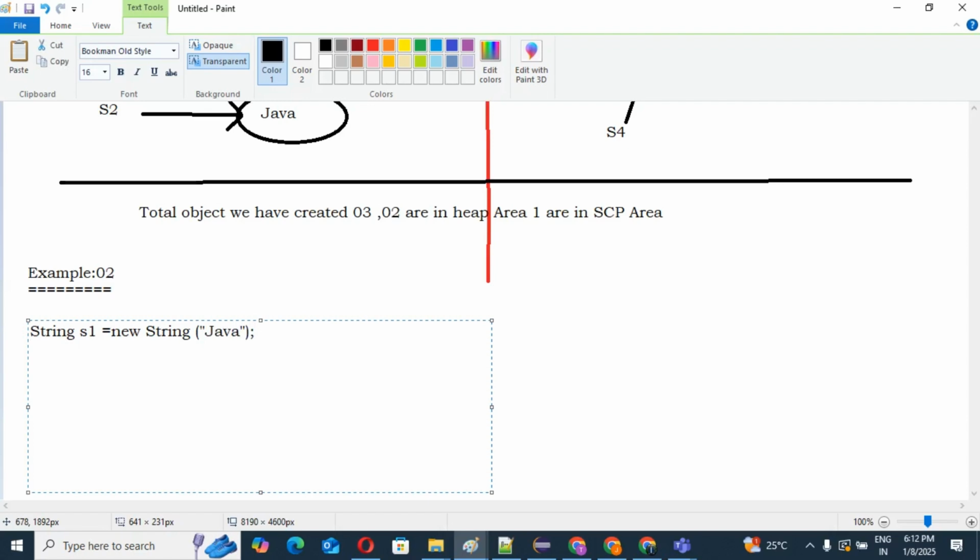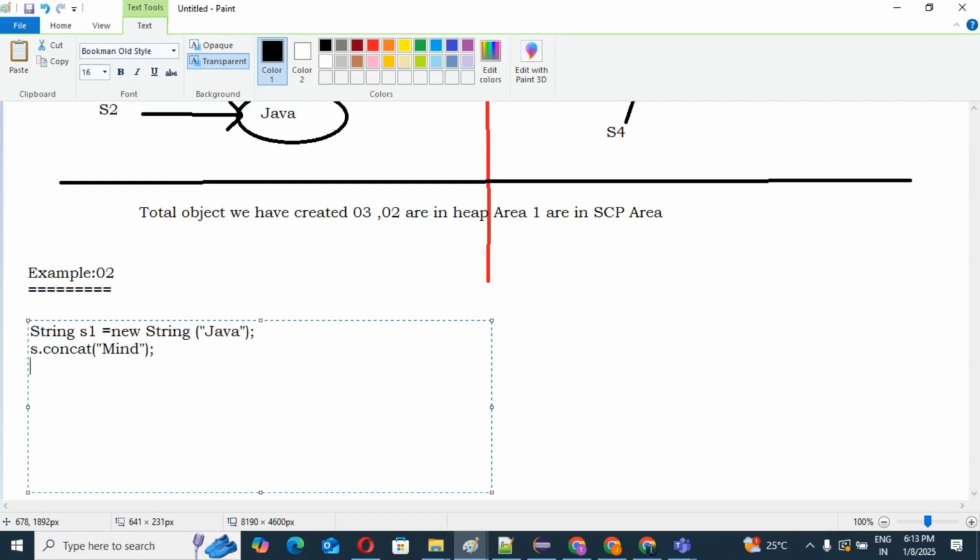Please take special care here. I am going to perform some operation: s1.concat, and in this concat I am passing a literal, "mind".